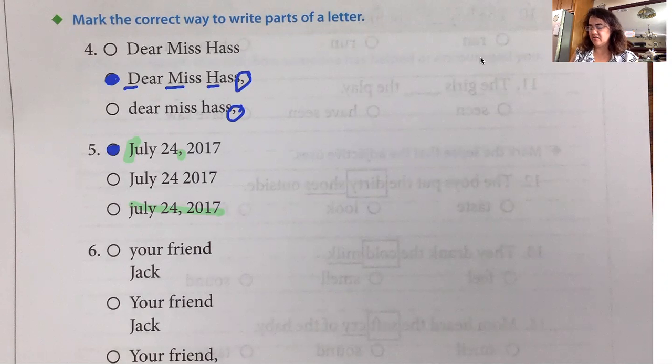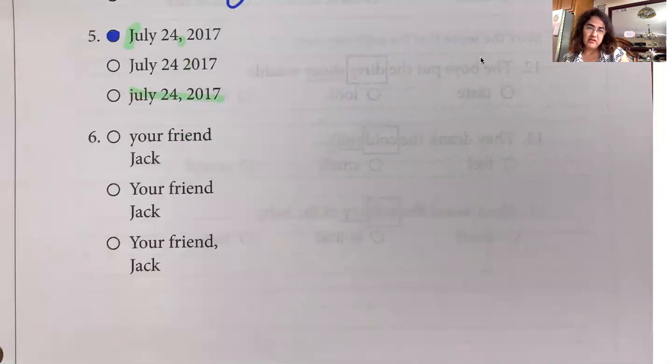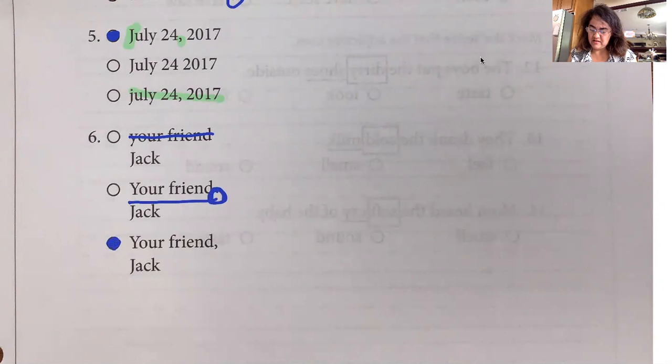All right, second graders, the closing of our letter would read, your friend Jack. Now, do you remember in a closing of a letter, we're going to capitalize, right? Because it's a new line on the letter. So we have to have a capitalization. So this one's not right. Your friend Jack, look, this one's capitalized. What is it missing? We're missing the punctuation of the comma, right? So it's going to be that one. Your friend Jack.